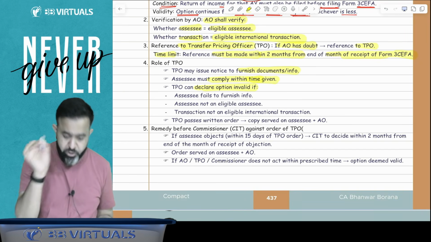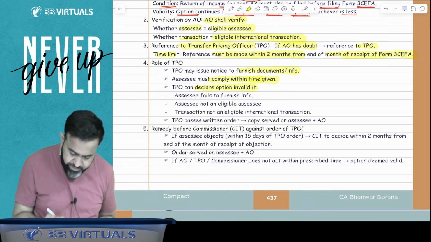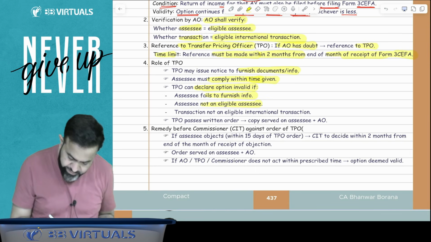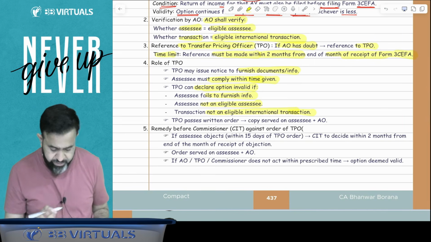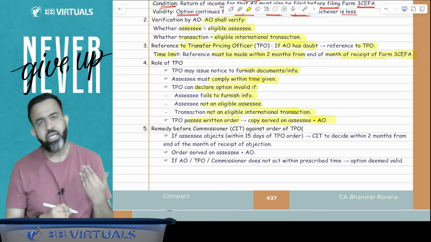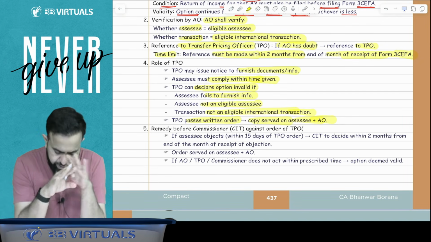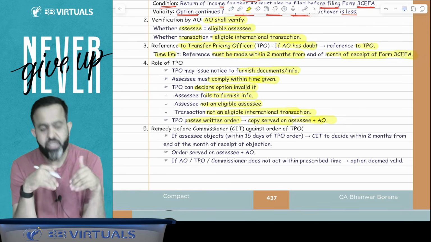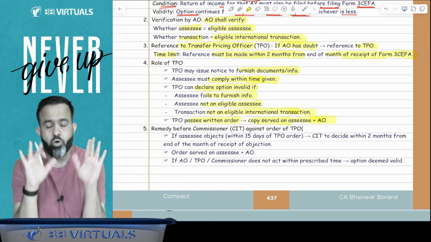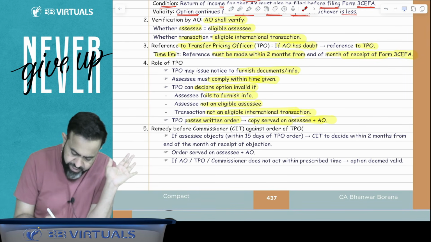TPO can declare this option invalid if assessee fails to furnish the information, or assessee is not an eligible assessee, or transaction is not an eligible international transaction. TPO passes the written order and copy served to the assessee and AO. So guys, here what will happen? TPO will pass the order and TPO may declare that it is invalid. Invalid can be declared for this option in the three cases. One is the assessee fails to furnish the information, or assessee is not an eligible assessee, or assessee is not doing that eligible international transaction. In this case, TPO may declare it is invalid.